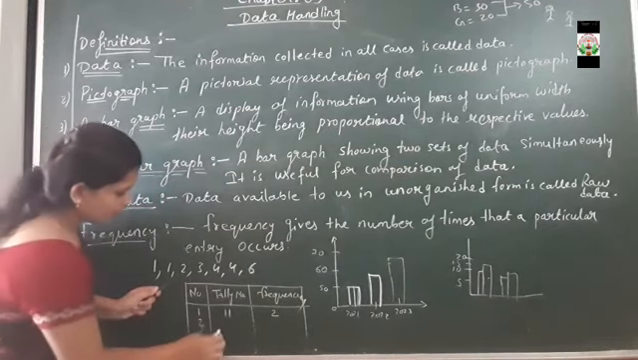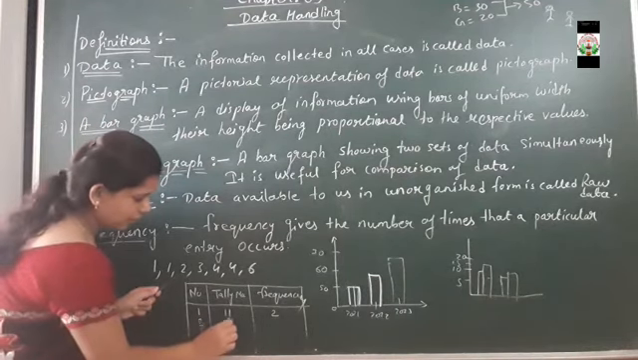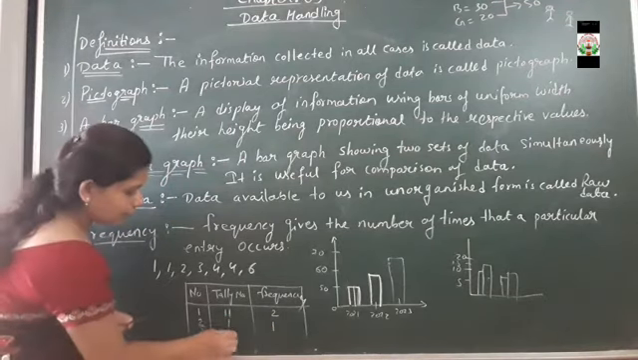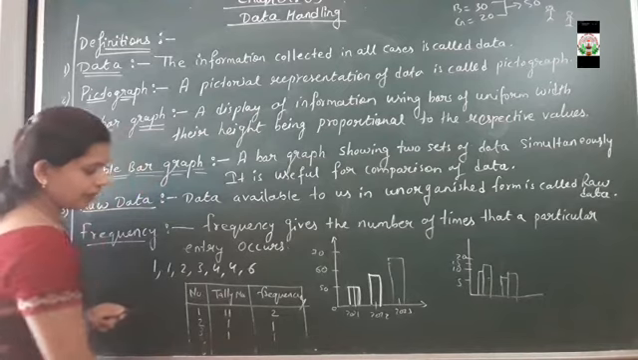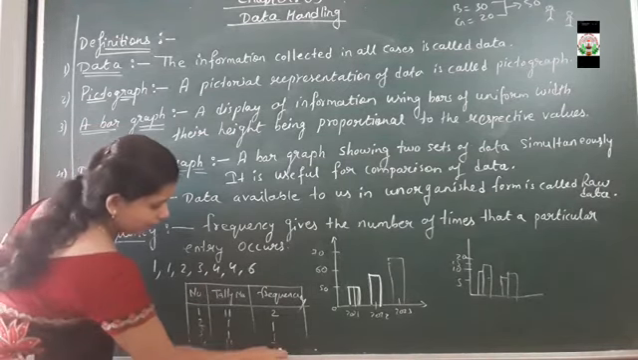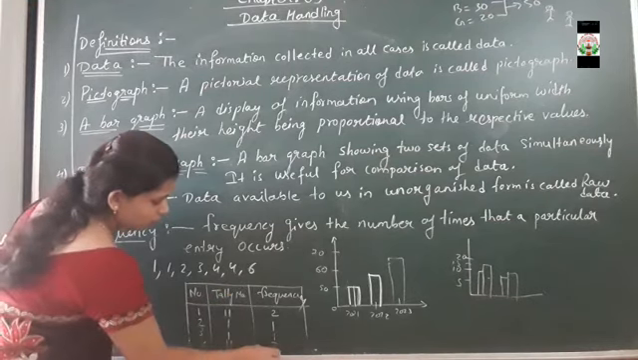Then how many times does 2 occur? 2 occurs only 1 time, so the tally mark will be 1 and the frequency itself is 1. Then again the same for 3, the frequency will be 1. Then 4 occurs 2 times, so the frequency will be 2. Then 6 occurs 1 time, so the frequency will be 1.